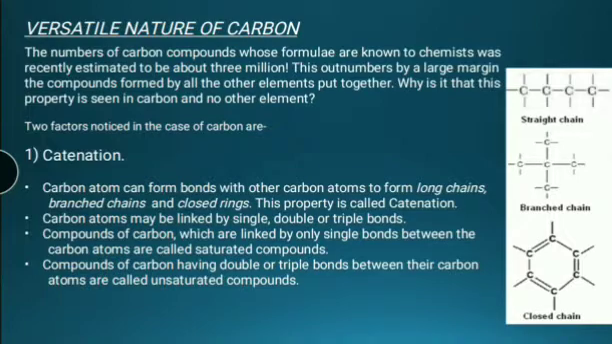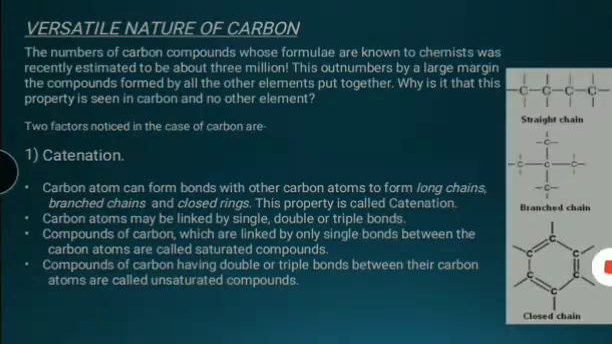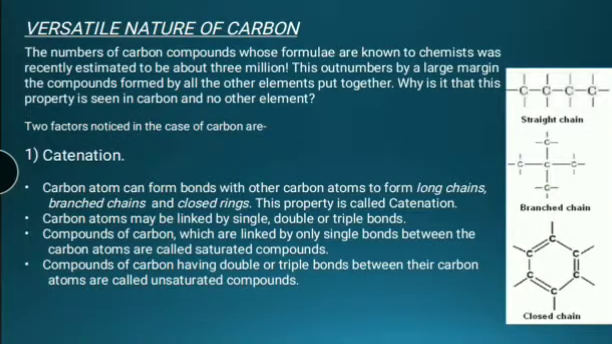Versatile nature of carbon. The number of carbon compounds whose formulas are known to chemists was recently estimated to be about 3 million. This outnumbers by a large margin the compounds formed by all the other elements put together. Why is it that this property is seen in carbon and no other element? Two factors noticed in the case of carbon are catenation and tetravalency.